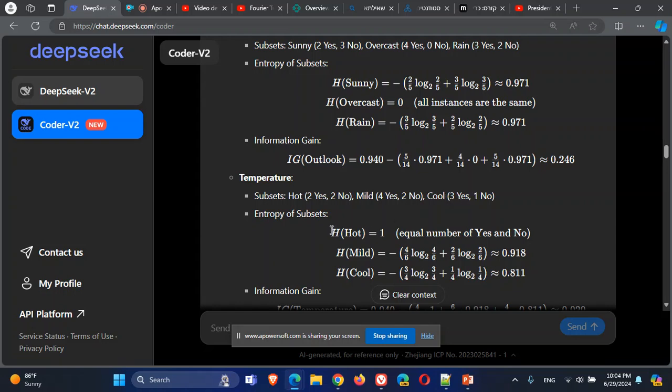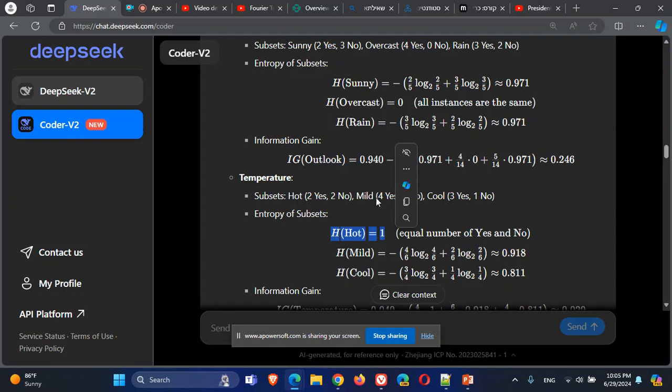So we will calculate entropy, and because there is no differentiating between 2 and 2, they are the same number, so the entropy will be 1. You can calculate it: half times log 2 of half plus half times log 2 of half, and it will be just 1, entropy of 1.